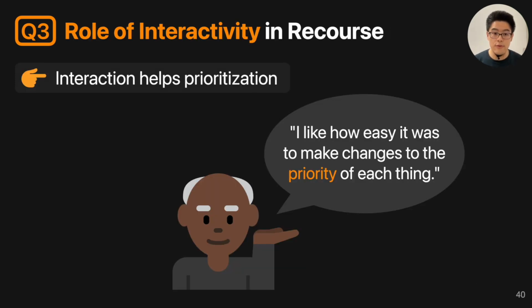Then we want to study the role of interactivity in recourse. So in general, we found interaction helps prioritization. For example, one participant mentioned, I like how easy it was to make changes to the priority of different things.